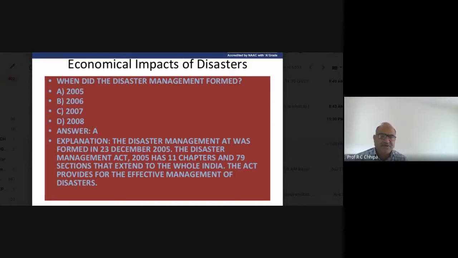The Act provides for the effective management of disaster. So therefore, this one is because of the economic losses.